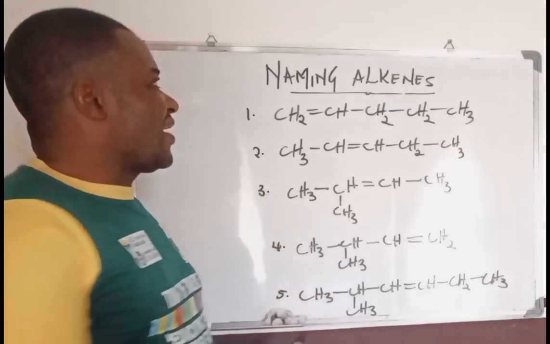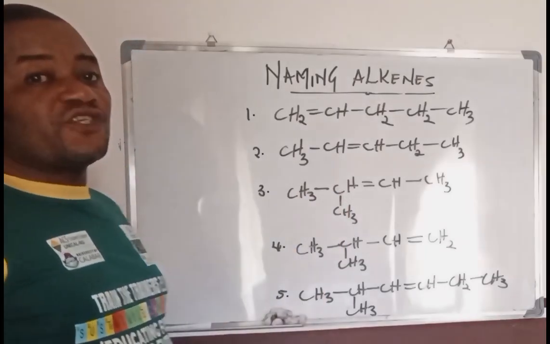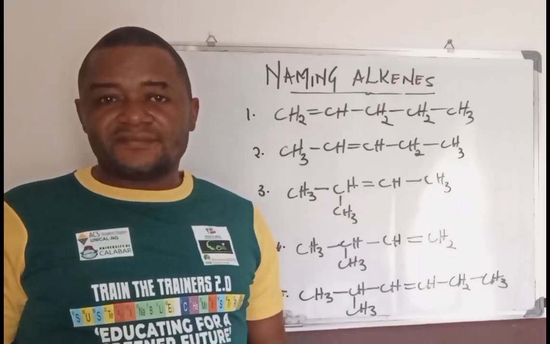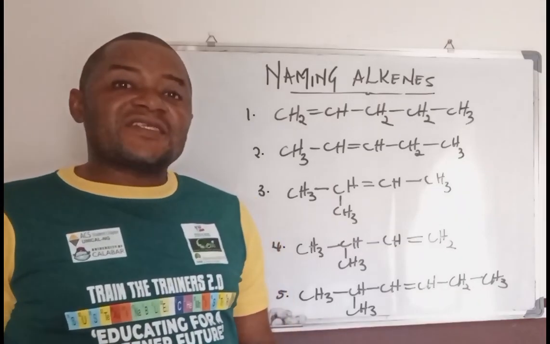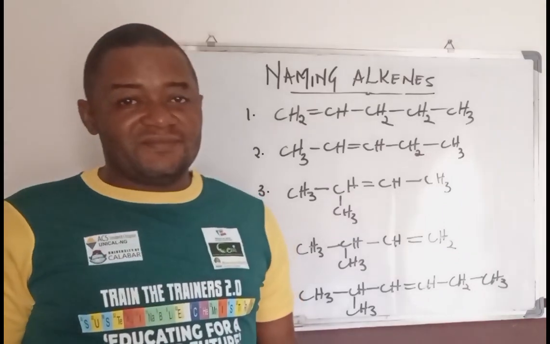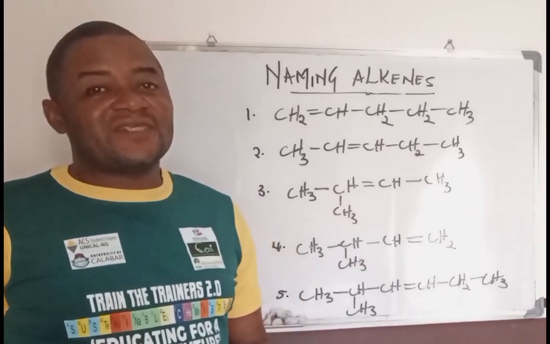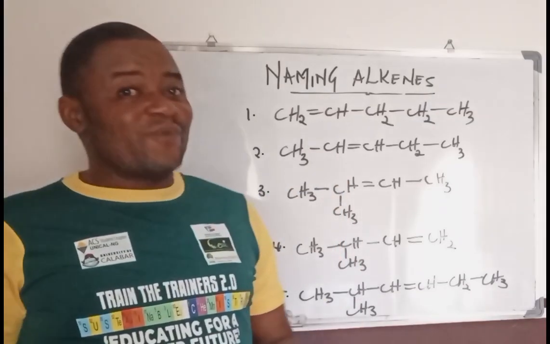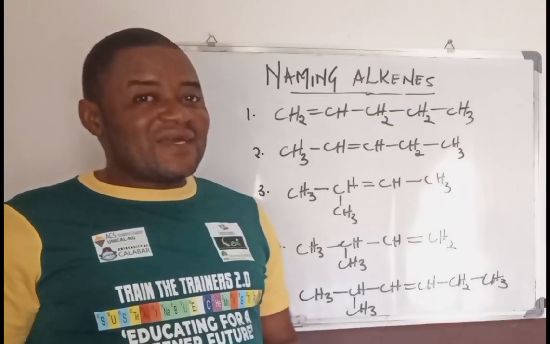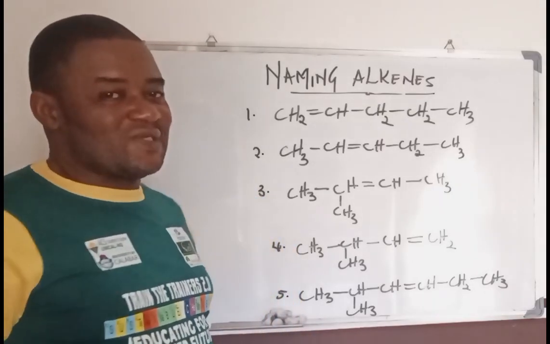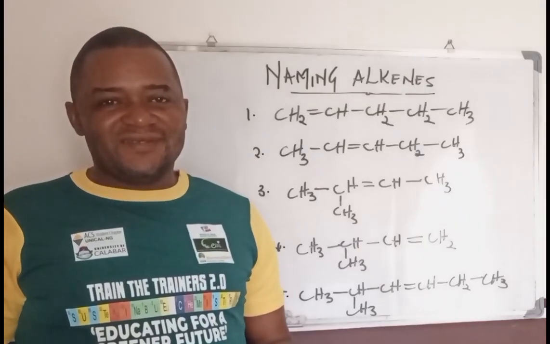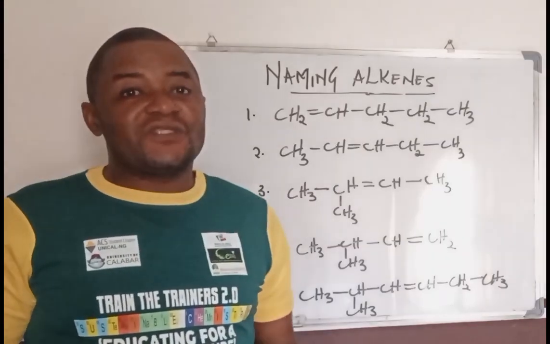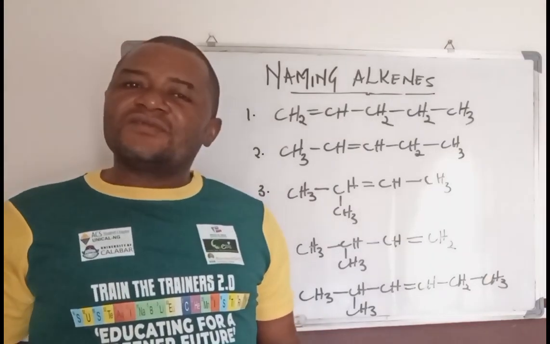Alright, today we are going to be taking a look at naming of alkenes. Now remember that we had mentioned in our previous class that alkenes are simply unsaturated hydrocarbons. And we said there's a reason why they are classified as unsaturated hydrocarbons. One of the principal reasons is because they possess carbon-carbon double bonds. Alkynes are also unsaturated hydrocarbons because they possess carbon-carbon triple bonds. Alright, so with the carbon-carbon double bonds, we can classify alkenes comfortably as unsaturated hydrocarbons.